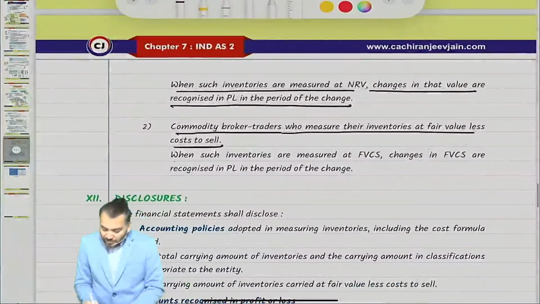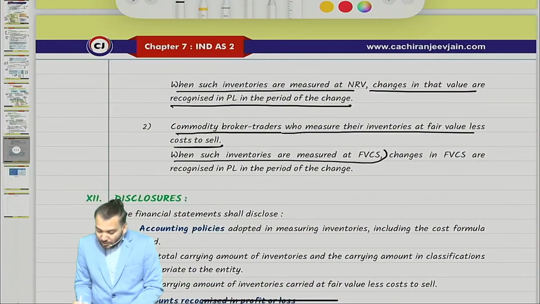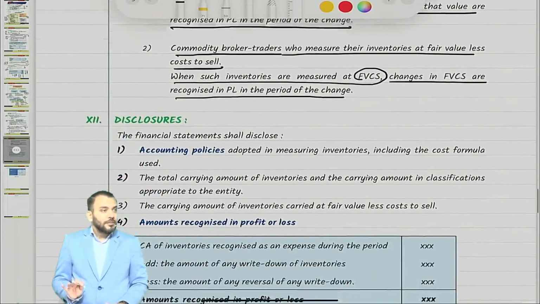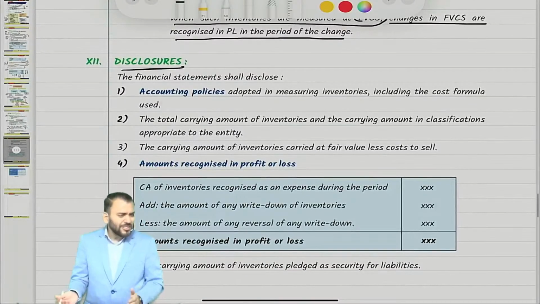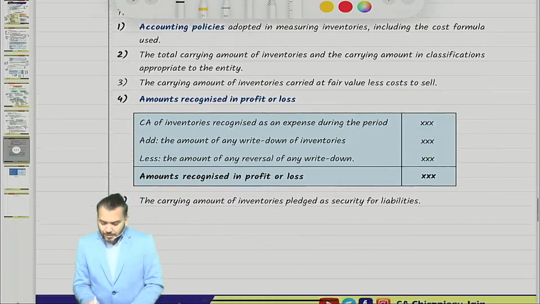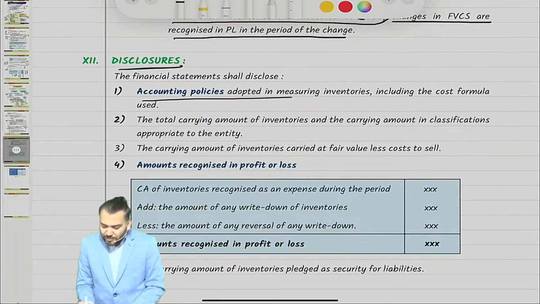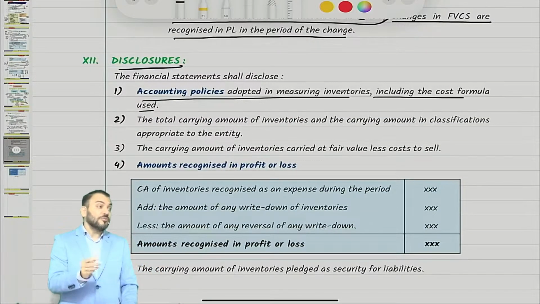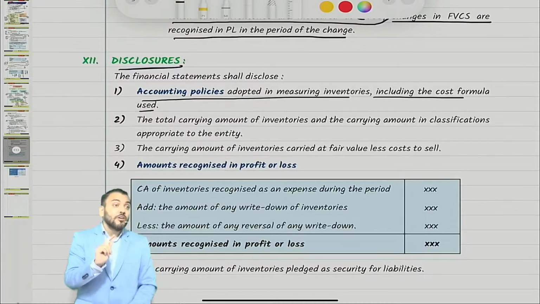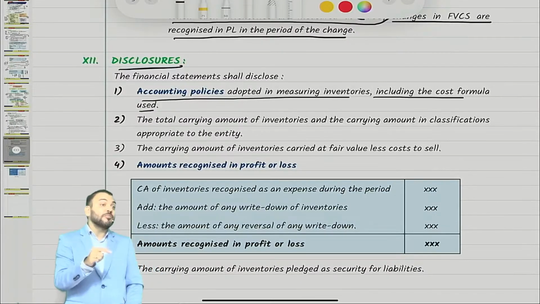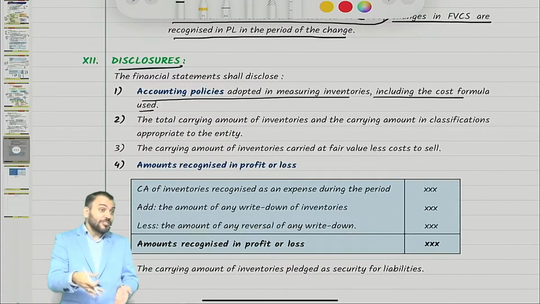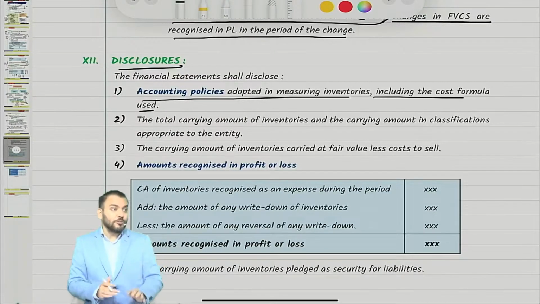Let us read. When such inventories are measured at fair value less cost to sell, changes in fair value less cost to sell are recognized in P&L in the period of change. Disclosures. Accounting policy adopted in measuring inventories, including the cost formula used. So, what is the accounting policy? Whether you have measured at cost or NRV, whichever is lower, or at fair value less cost to sell for this exceptional case, you need to disclose.